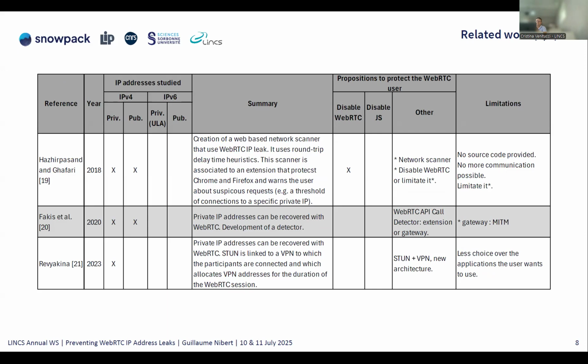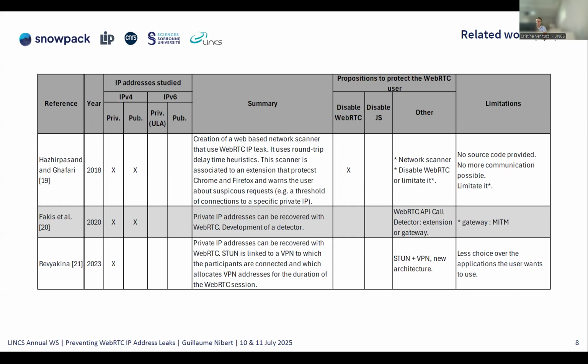So Fakis and Tal developed a detector that takes the form of an add-on of a gateway. Basically, all of your web pages, all of your traffic, are sent to this gateway, which scans the HTML contents and sees if there are some JavaScript calls to the API, and then removes the calls if they are bad or suspicious.